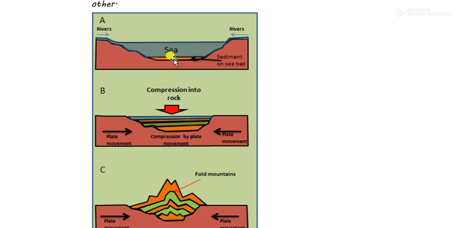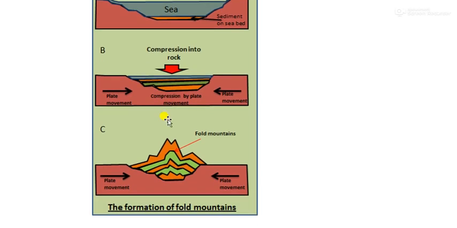If you can see here, this land was here. Slowly, when the plates started colliding with each other, the land started rising over here. Finally, when they came too close, the land in the middle elevated. This elevation caused the formation of mountains.